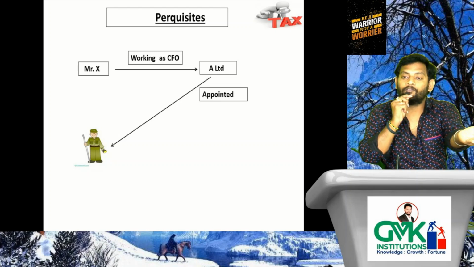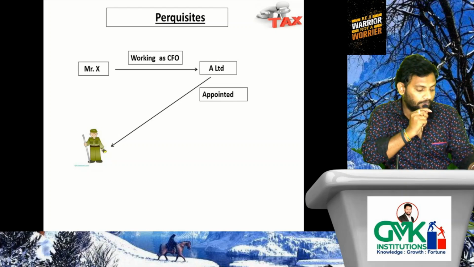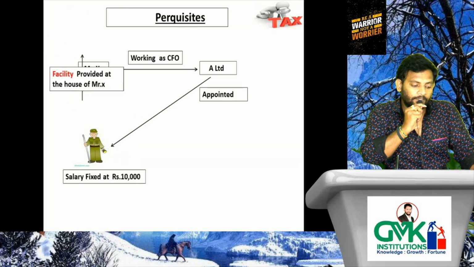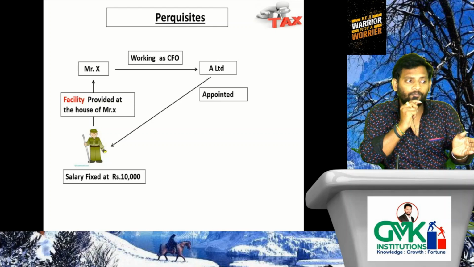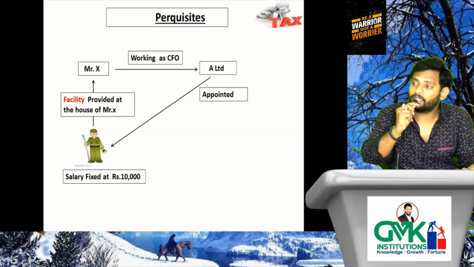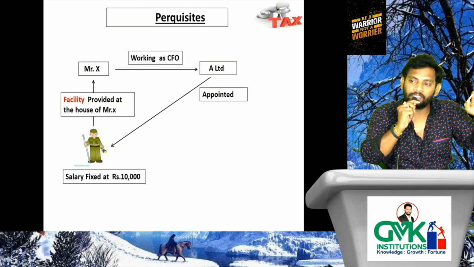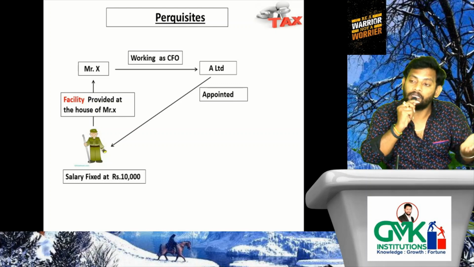So the employer appointed the security guard and paid the salary, and this facility has been provided to the employee at the house of the employee. Let's verify. Salary fixed at 10,000 and paid by the employer, and this facility provided at the house of the employee, that is Mr. X. Tell me, here is money given by the employer to the employee, or has a facility been provided?